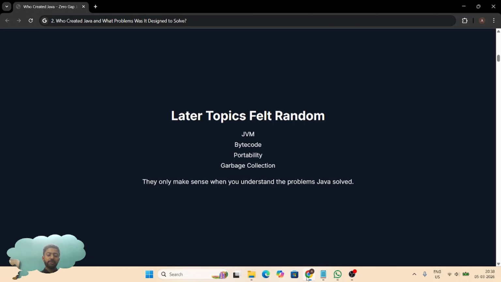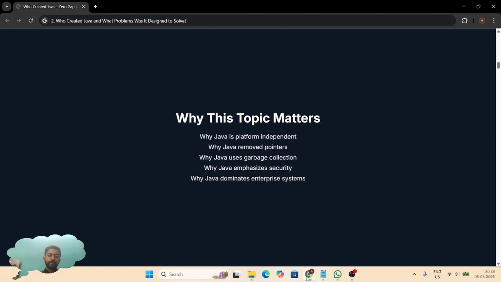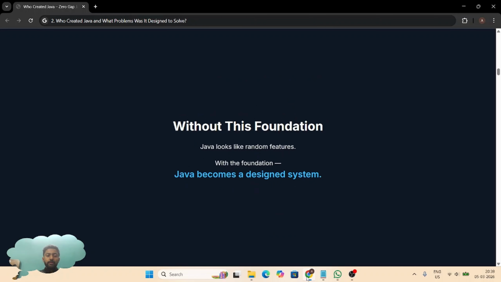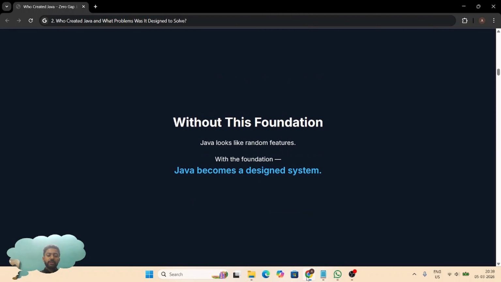So we rebuild properly. Understanding Java's origin answers many questions: why Java is platform independent, why Java removed pointers, why Java uses garbage collection, why Java emphasizes security, why Java became dominant in enterprise software. Without this foundation, Java looks like a collection of random features. With the foundation, it becomes a designed system. And interviews often test this indirectly.